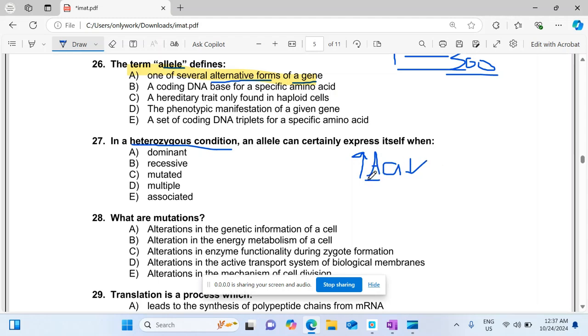The dominant allele is expressed in the next generation, while the recessive allele is not expressed in the next generation. So the MCQ is an allele that can certainly express itself when it is dominant, while recessive cannot express itself.